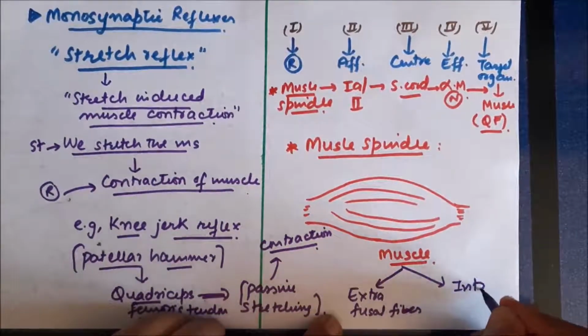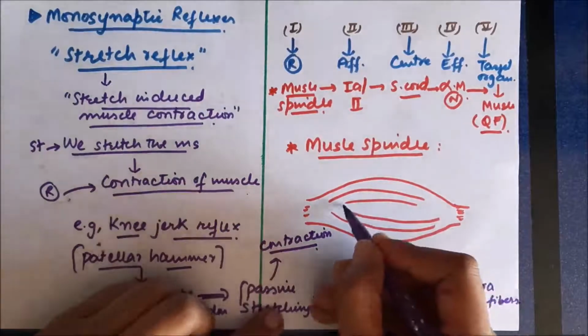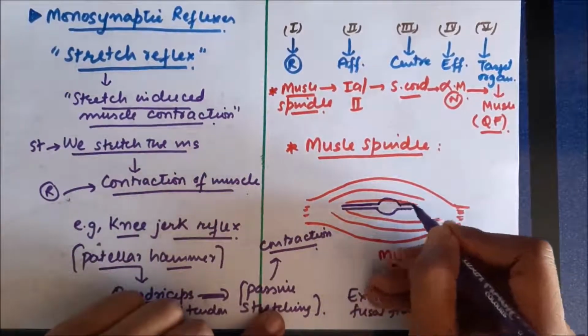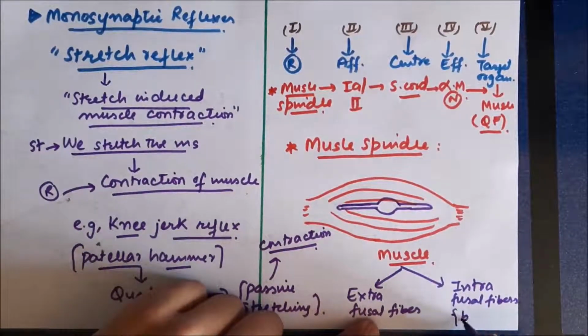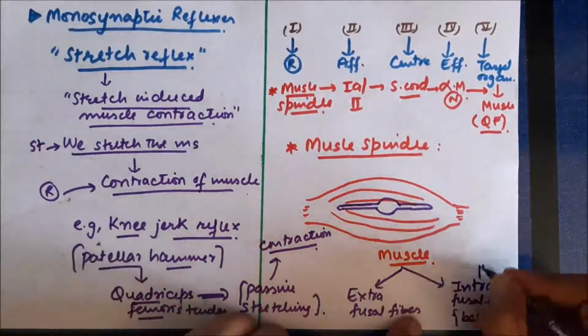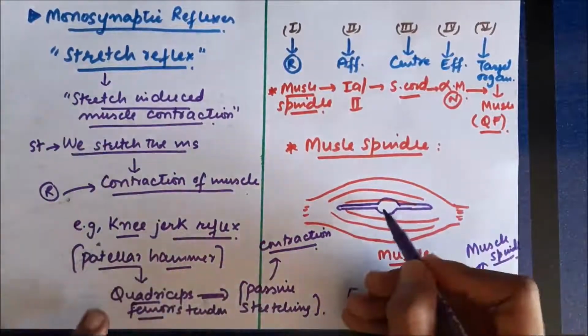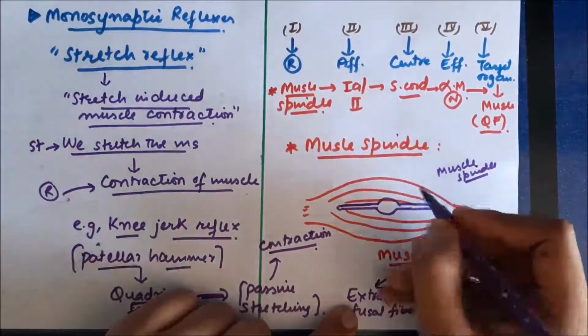And other than these, there are some other fibers which are called intrafusal fibers. These intrafusal fibers are present in the belly of the muscle. They do not perform the function of contraction of muscle. However, they act as receptors, and they form the muscle spindle. So muscle spindle and intrafusal fibers can be used synonymously because they are one and the same thing.